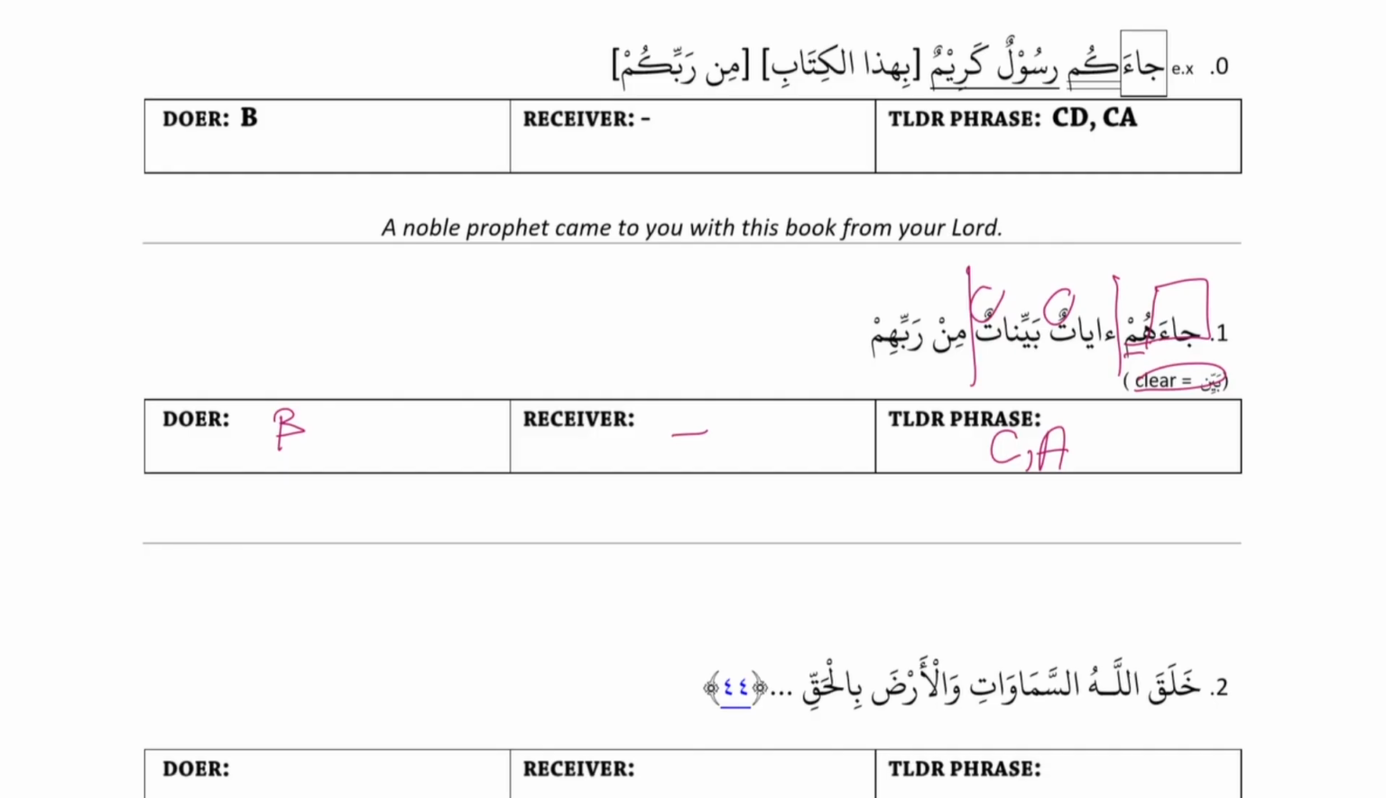Let's translate. So doer, action, receiver, right? Doer, action, receiver. Clear signs. Good. We start with our doer. Clear signs. Ja'a was came. Came. To them. Why to? Because you don't say came them. Good. Came to them. And then?